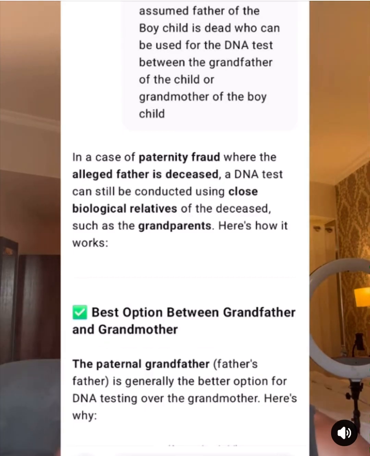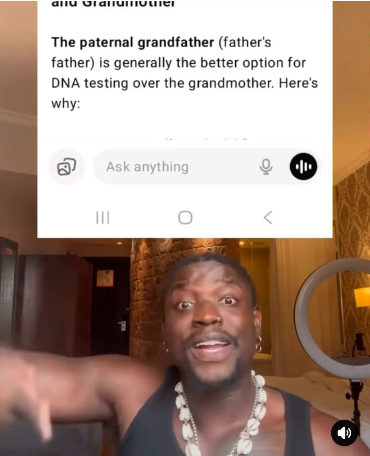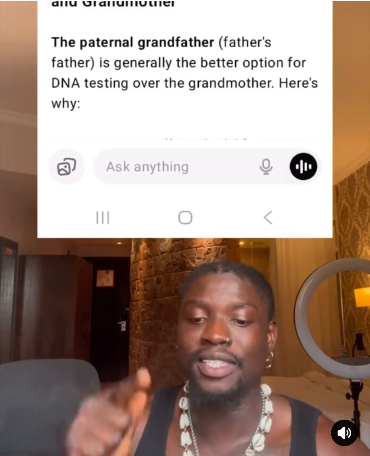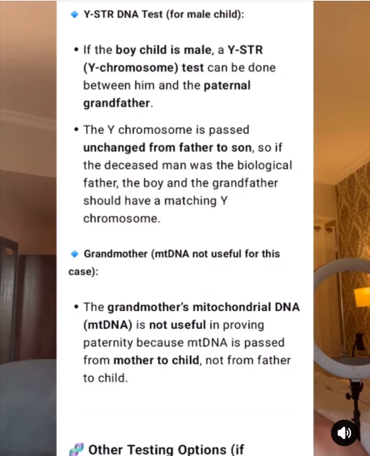Here is how it works. Best option between grandfather and grandmother. The paternal grandfather, that is the father's father, Mohbad's papa, is generally the better option for DNA testing over the grandmother. Here is why. Why Y-STR DNA test for male child?